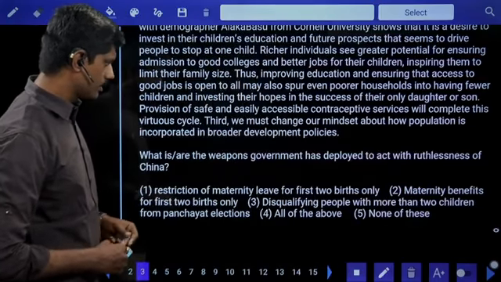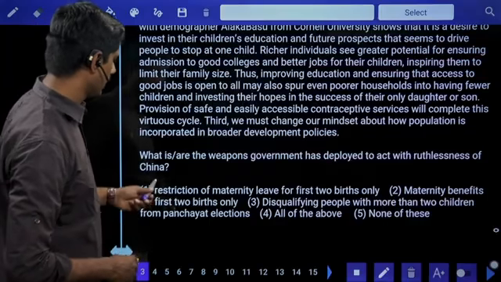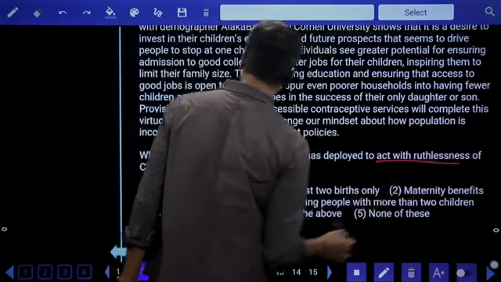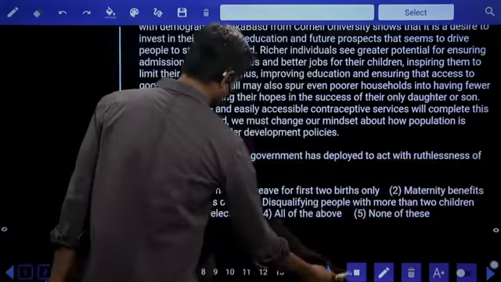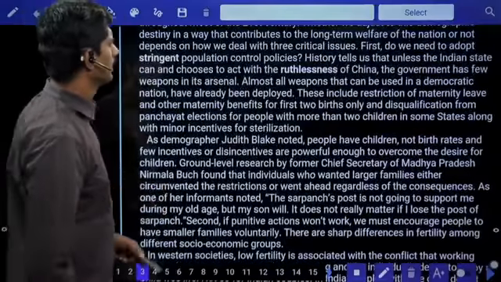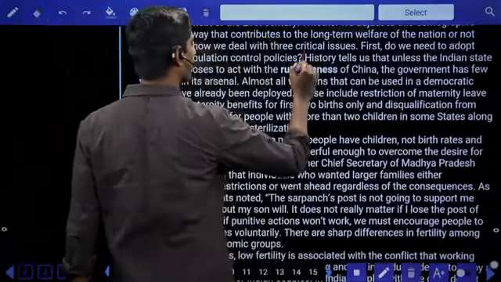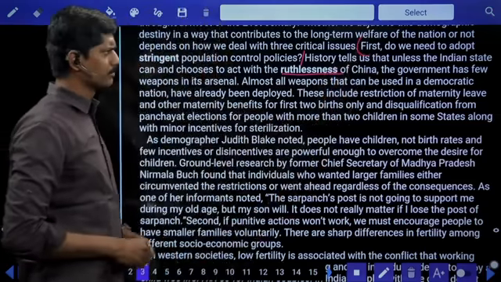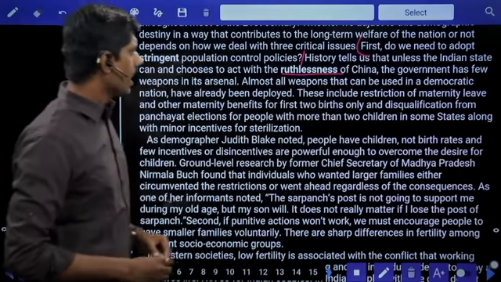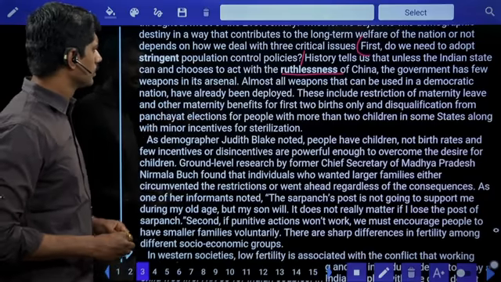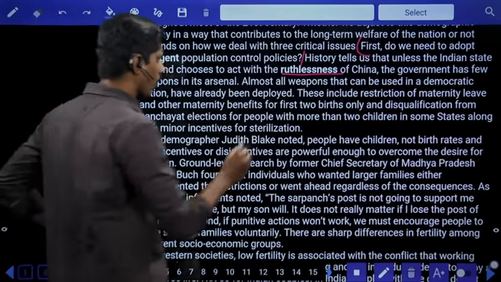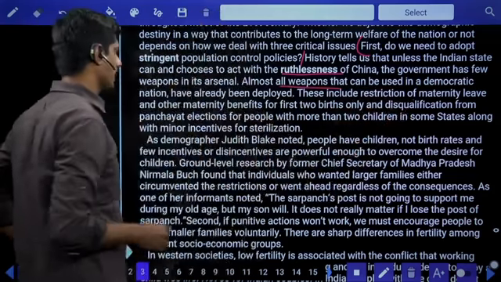What is or are the weapons government has deployed to act with the ruthlessness of China? So we need to search weapons government has deployed to act ruthlessness with China. Here it is mentioned. I'm reading from here. First, do we need to adopt stringent population control prices? History tells us that unless the Indian state can and chooses to act with ruthlessness of China, the government has few weapons in its arsenal. Almost all weapons that can be used in a democratic nation have already been deployed.